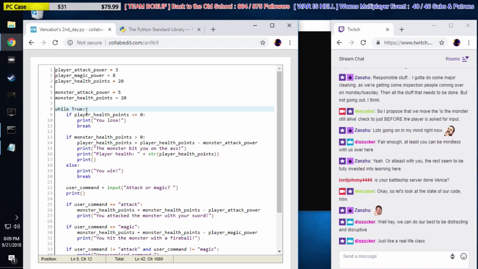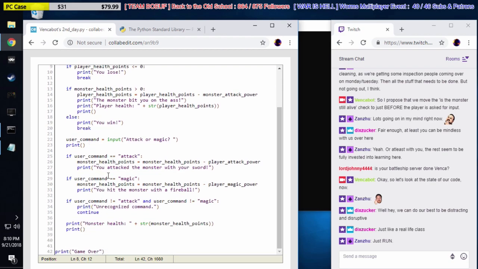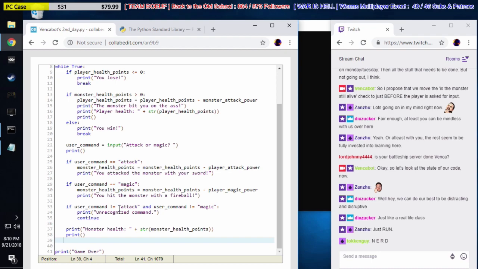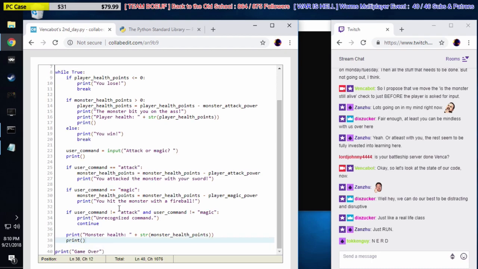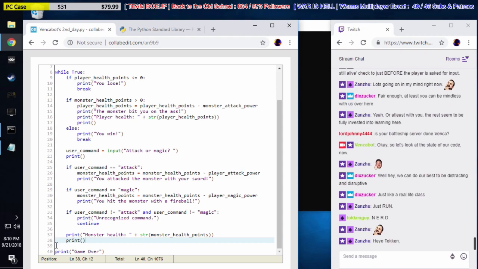First thing we do is we check if the player is dead. Do you have less than or equal to 0 health? That means are you at 0 or below 0? Then you're dead, dude. You lose. Then we break the code. So we're saying don't even do any of this after this. None of this happens now. All we do is jump down out of the loop, and the loop ends here at line 38, the last line. So we jump right down here to line 39.